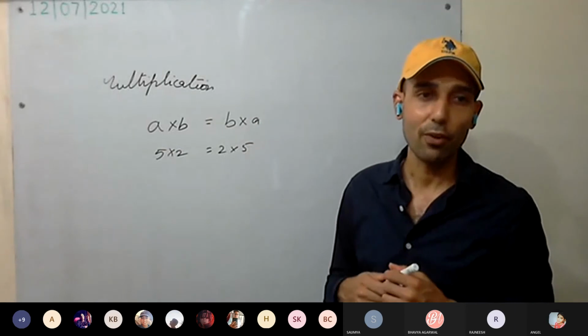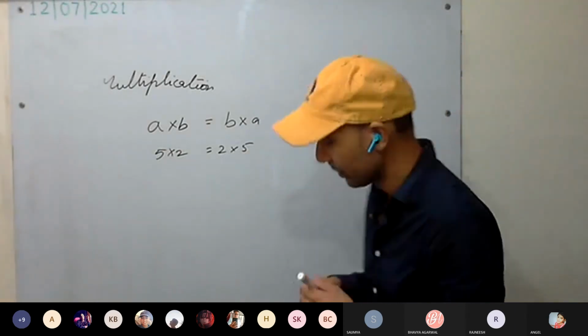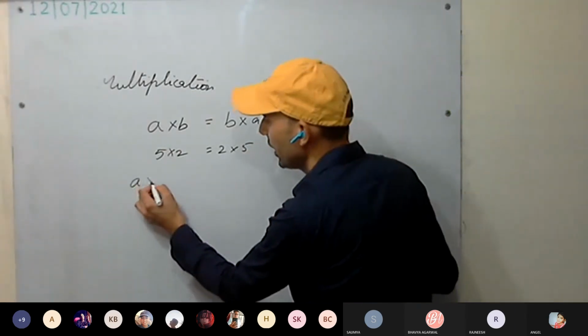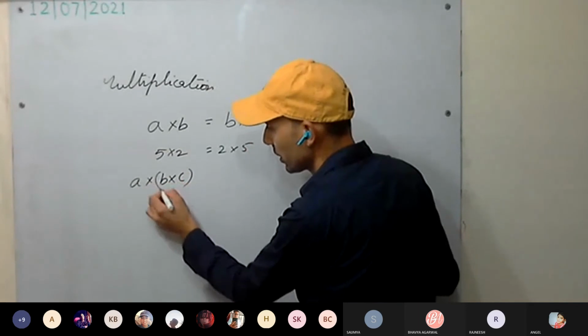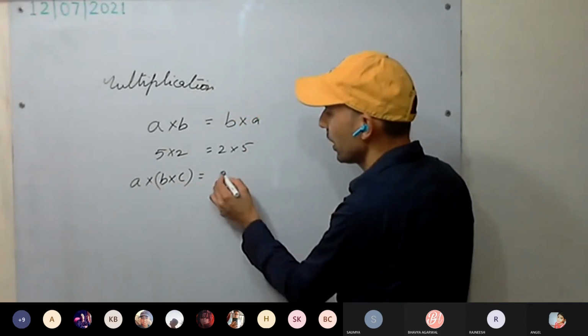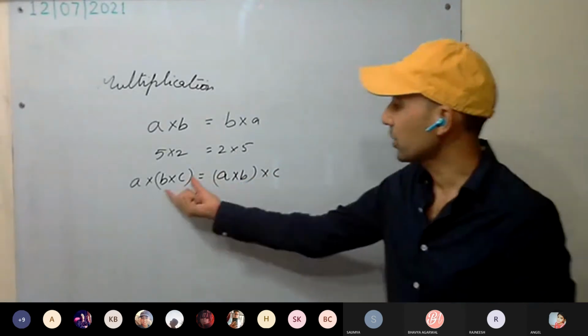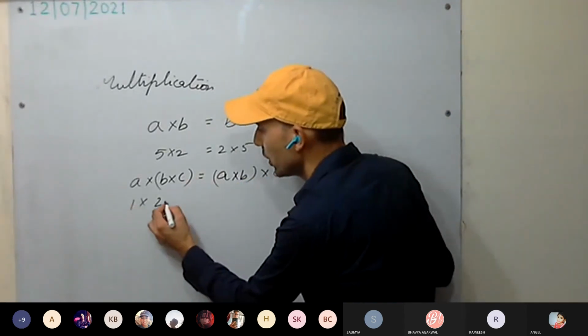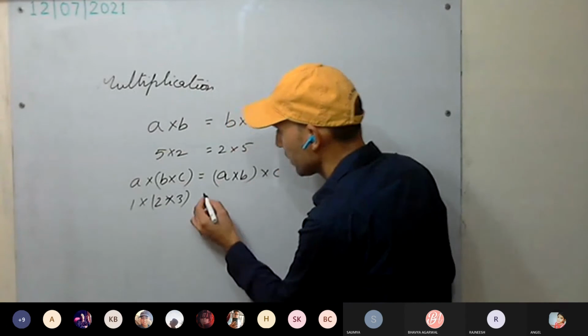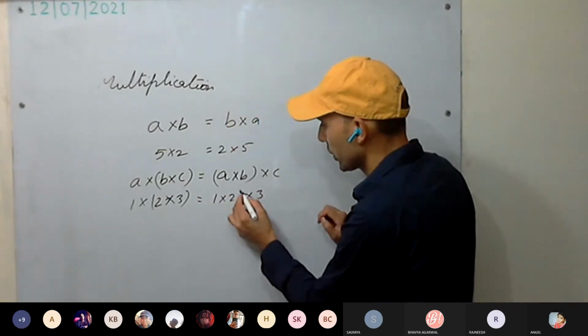Okay. What was the associative law? A into B into C, in any grouping you form, like 1 into 2 into 3.